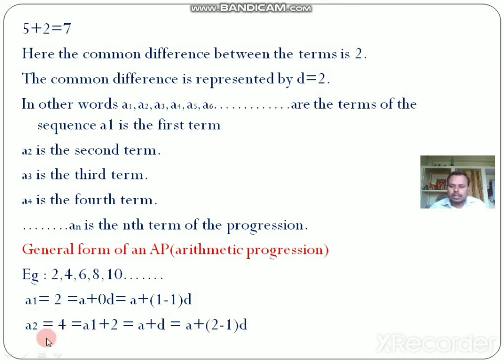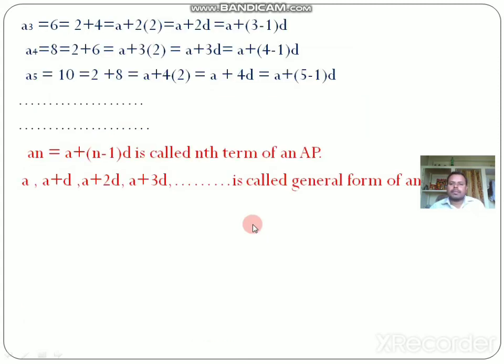Okay, I will explain once again. a2 is nothing but 4, the second term. This can be written as a1 plus 2. a1 is 2, and again 2 is added, so 2 plus 2 is equal to 4. Again, 2 can be written as d, so this can be written as a plus 2 minus 1 into d.